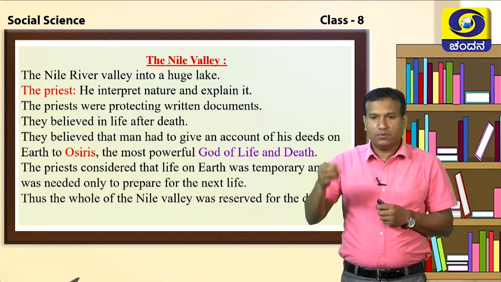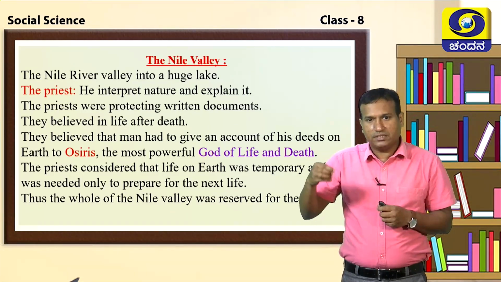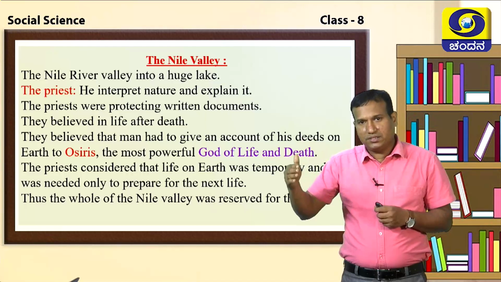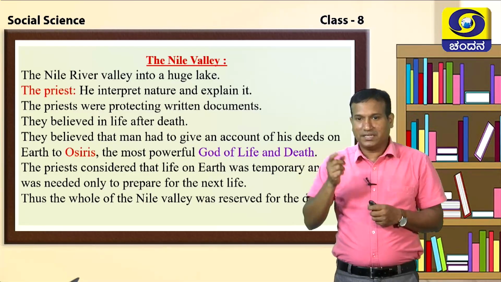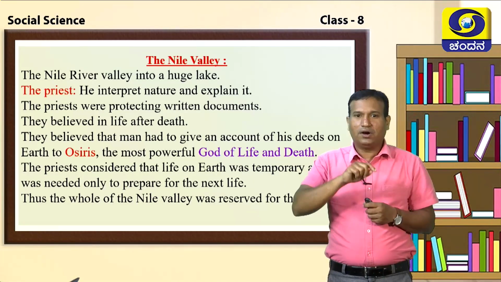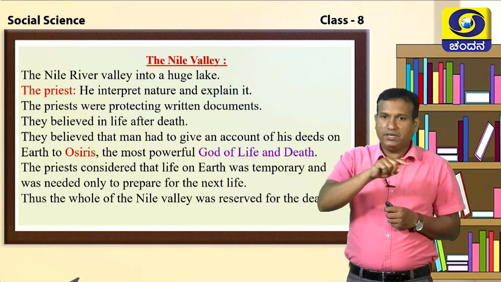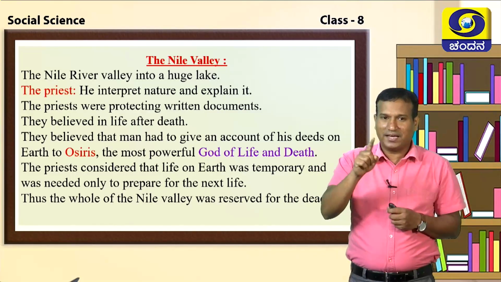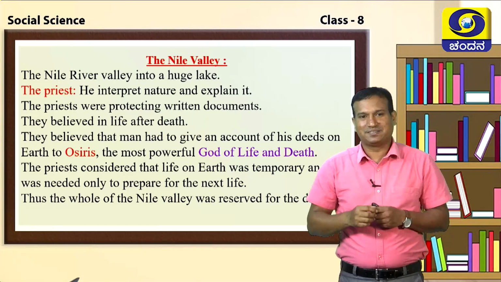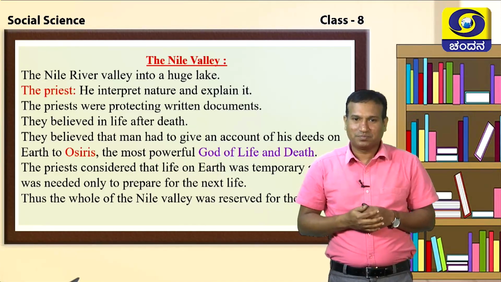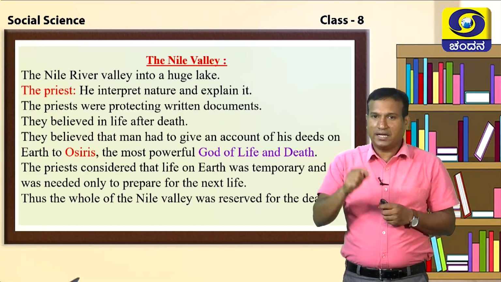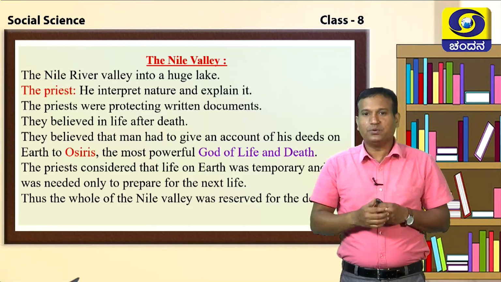Deeds are nothing but whatever things you have done on this earth; after death, you have to give account to God. That is why the death god, the god of life, they called Osiris. Whom did they call Osiris? The god of life or the death god they called Osiris.